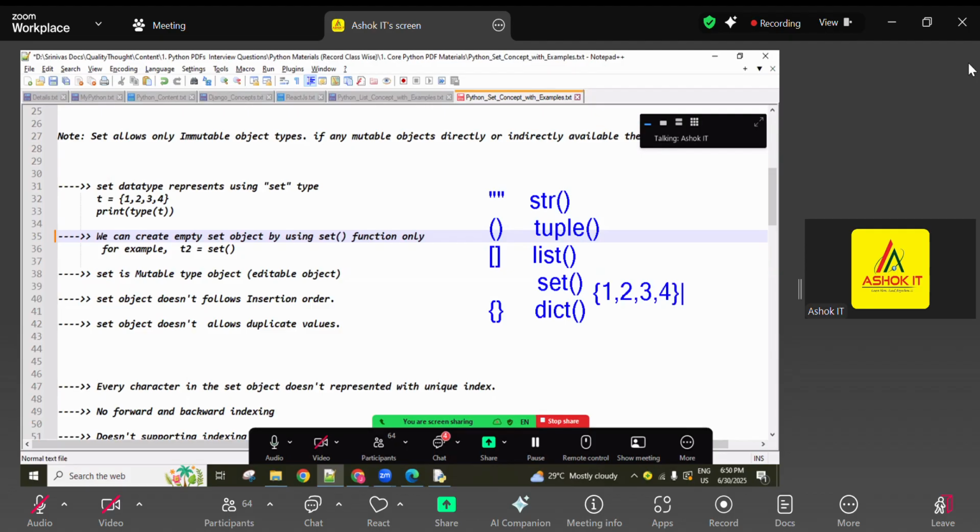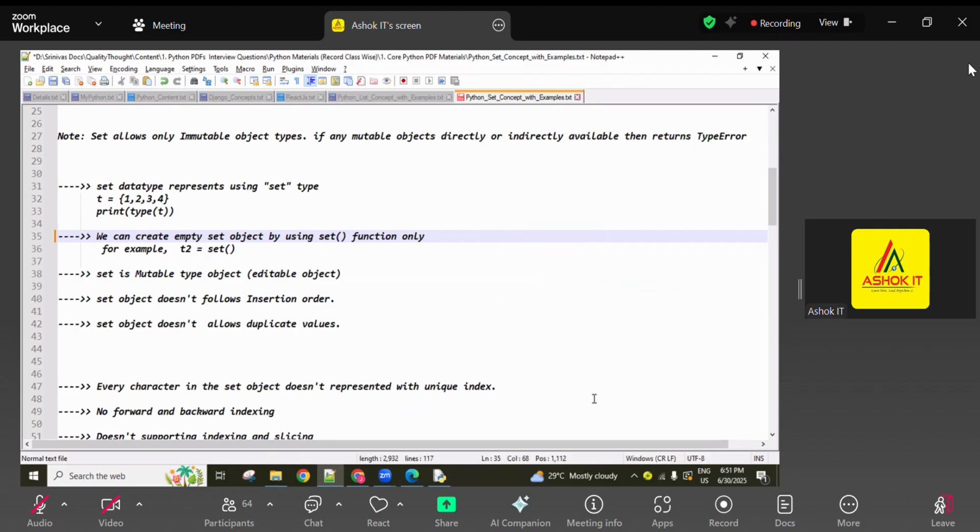A set means within the curly braces, separating with commas, we can write n number of values. This is a set. And a dictionary is written in key colon value format like this. This is the dictionary. But the empty curly brace is reserved for dictionary. This is a very, very important rule. Sometimes they just give one input and ask what the type of this object is, and a lot of people select set, and after completing the interview realize the simple point later.